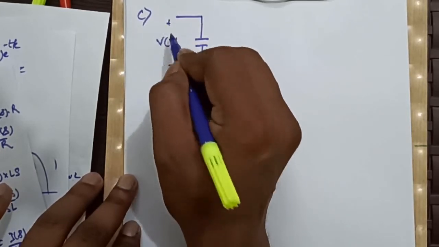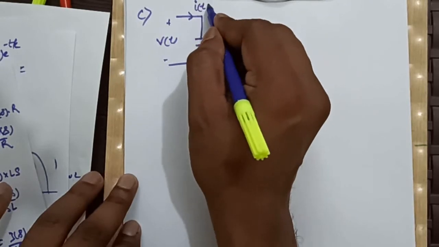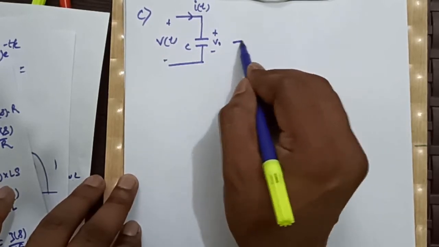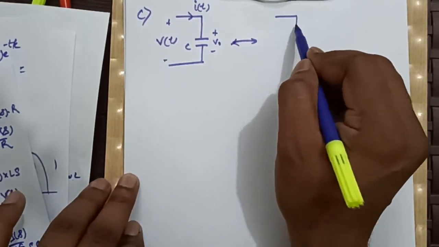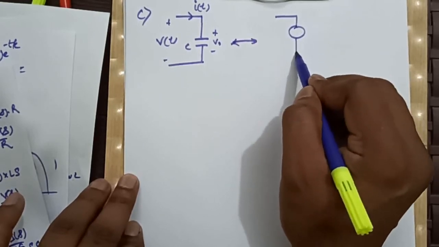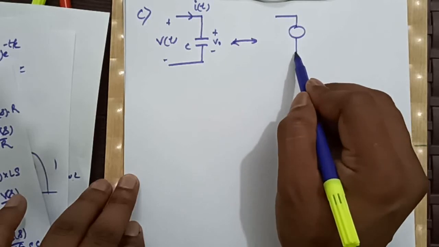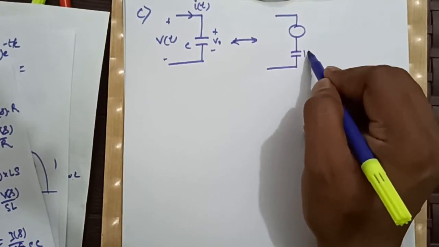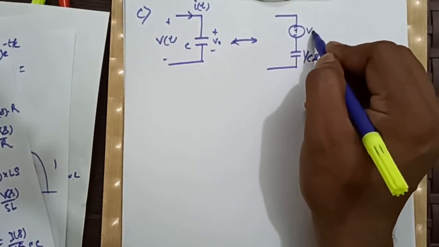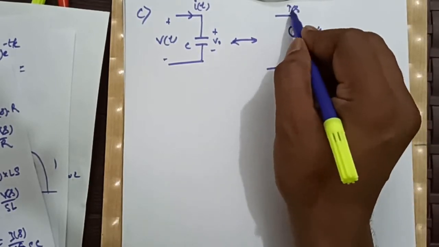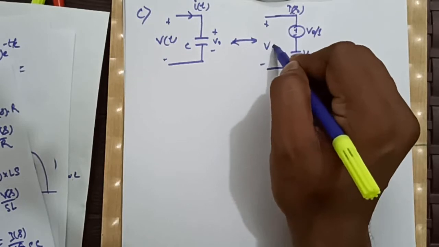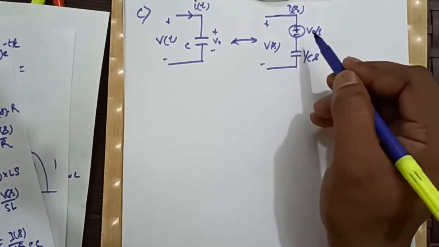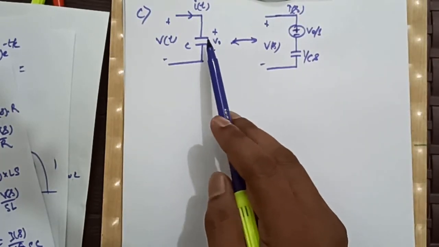Let us say this is our Vt plus or minus, this is our It, and this is our plus or minus V0 initial voltage, and this is C. Now if we replace it by its equivalent circuit, this is 1 by Cs, this will be our V0 by S, this will be our Is, and this will be Vs, right?